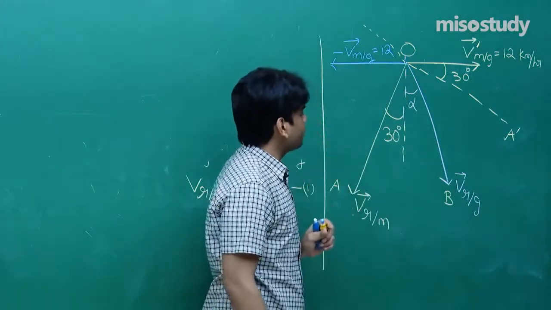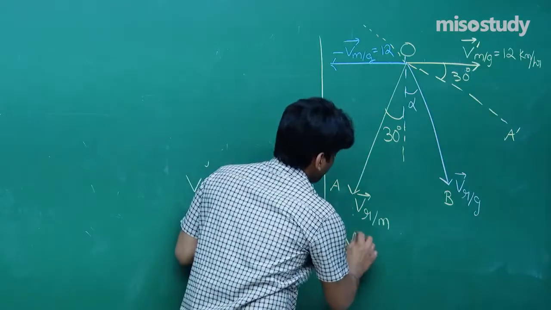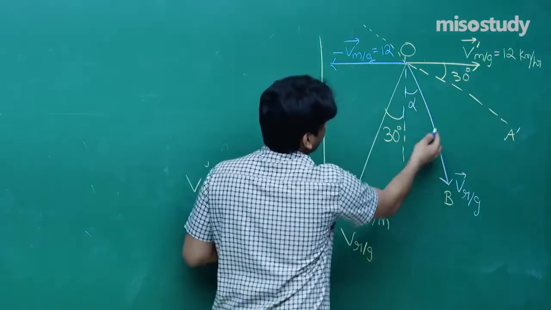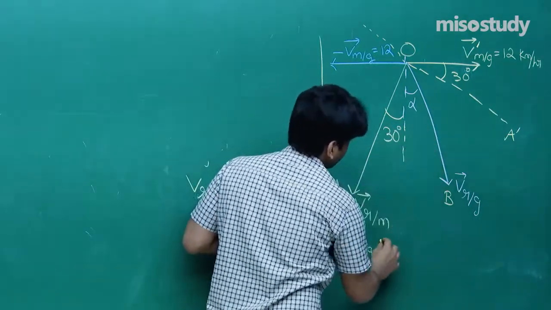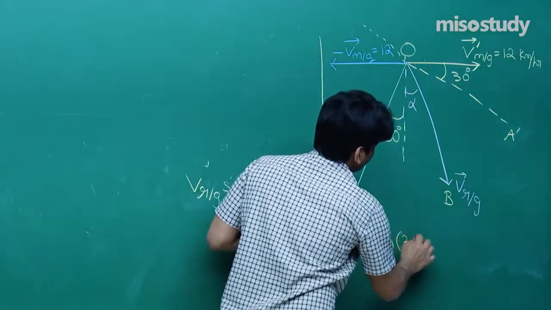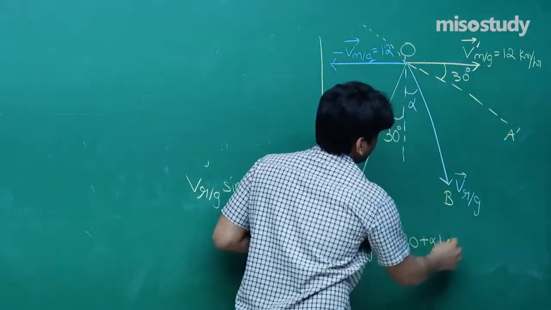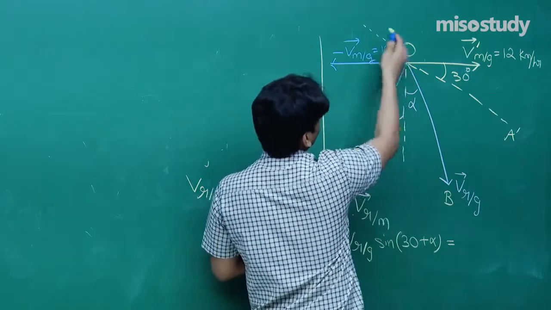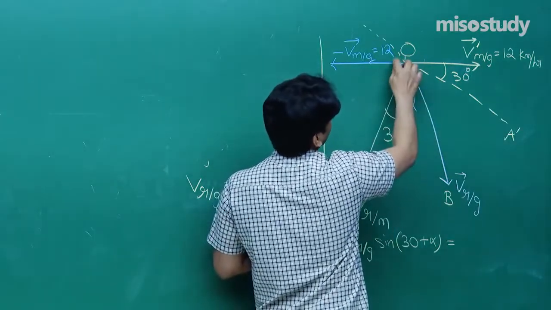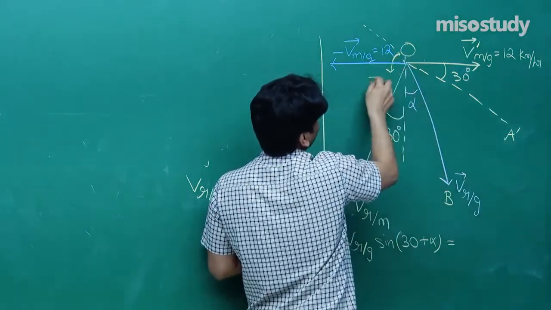So what we can write? We can write that VRG, understand this total angle will be 30 plus alpha. So sine 30 plus alpha should be equal to this VMG, and this angle will be again 30 degree, understand, this angle will be 30 degree.